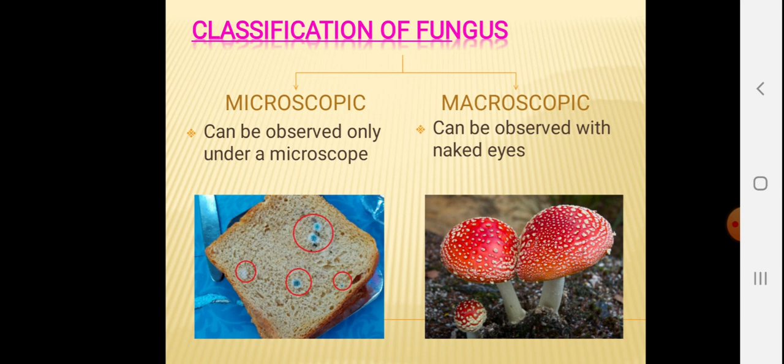Macro means huge, very very large, enough to be located by our naked eyes. Macroscopic fungus can be observed with our naked eyes. They can be spotted easily. Mushrooms and puff balls can be included in this category.